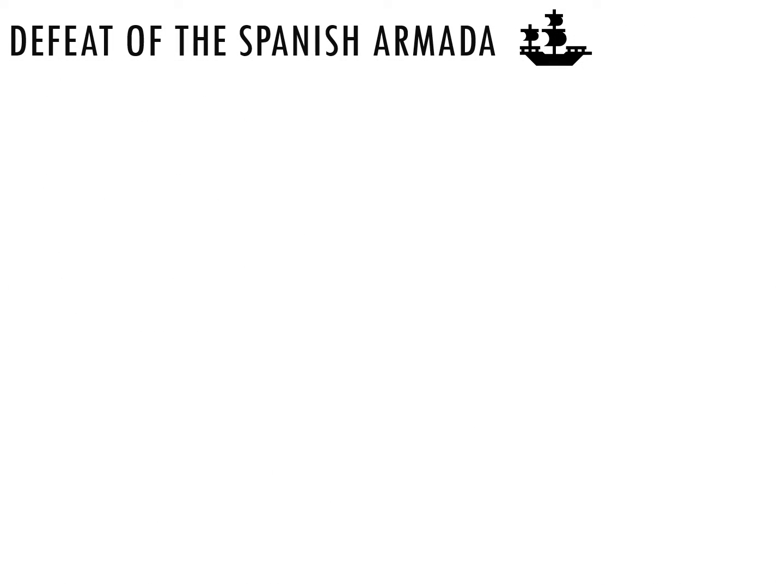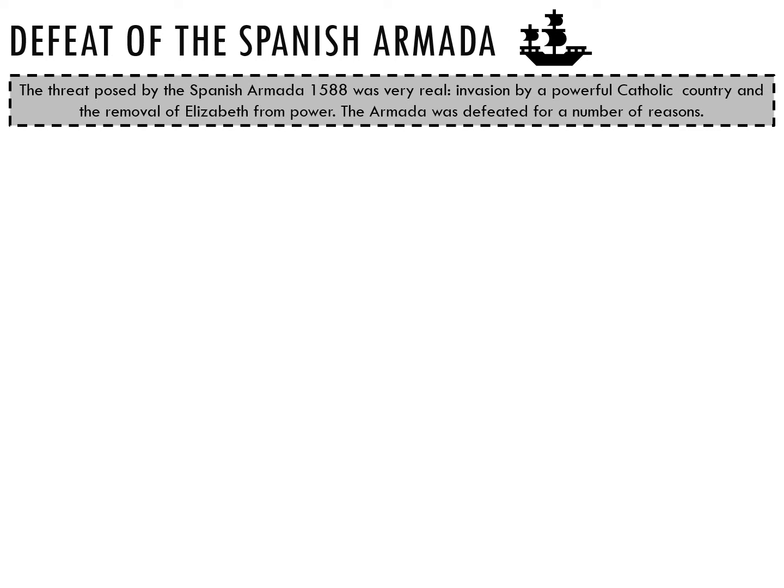So as we've mentioned, the raid on Cadiz slowed down the Spanish Armada. We're going to look at why it is that the Spanish Armada ends up being defeated. So the threat posed by the Spanish Armada of 1588 was very real: the invasion by a powerful Catholic country and the removal of Elizabeth from power. The Armada was defeated for a number of reasons.